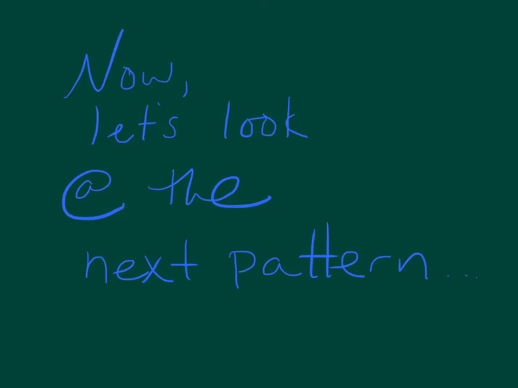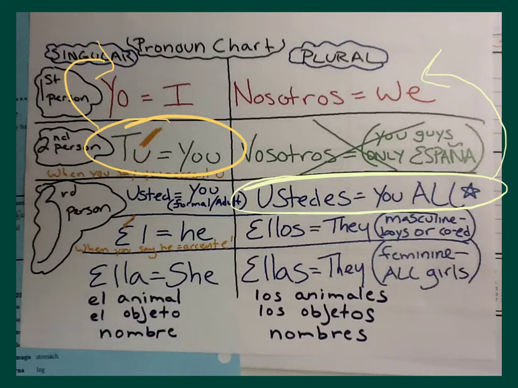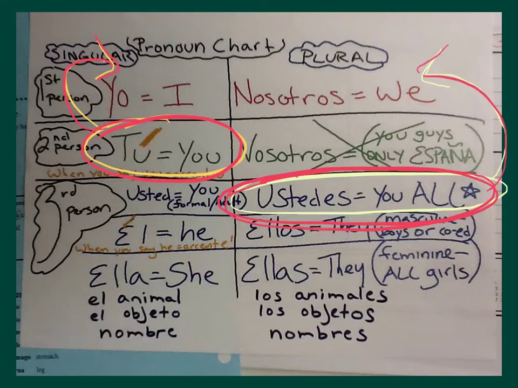Now, let's look at the next pattern. These are the same two patterns, by the way, in any language that you pursue. Okay, so we've reviewed this. Anything that comes at you in the tú form, you answer in yo. And now there's one other. Anything that comes at you in the ustedes form, which means you all. So if I were to say to you, what are you all, meaning what are you and all your friends doing this weekend, you would say, we are going to the movies. We are having a party. So anything asked in ustedes goes to nosotros.